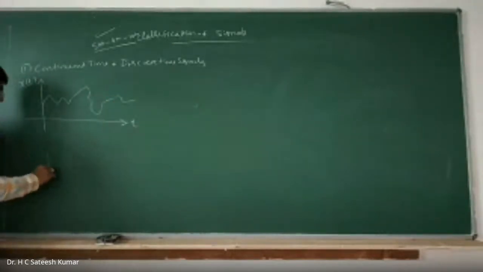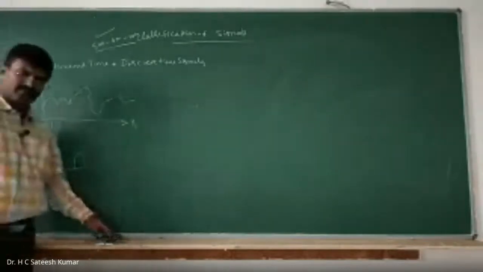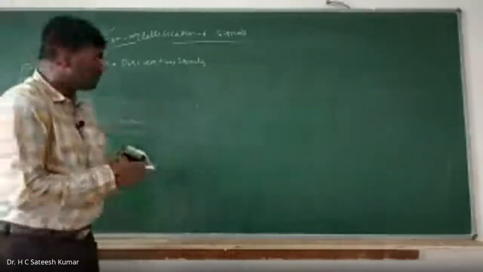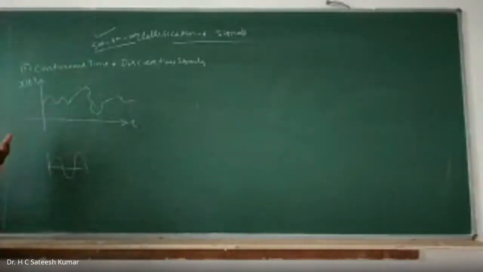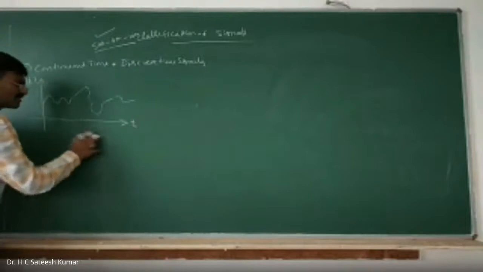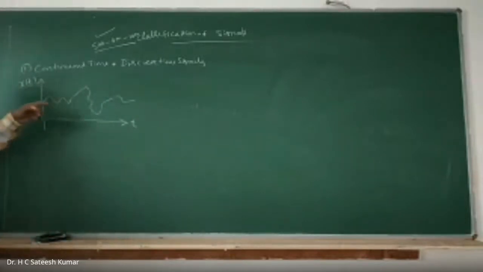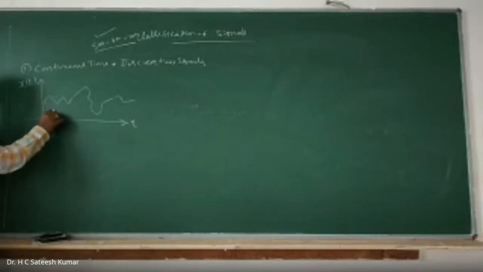Sir, this x of t, it should be a sine wave. Not necessarily. Your voice is not a sinusoidal signal. So therefore, don't think that it should be a sinusoidal signal. It can be any shape, because your voice is not a sinusoidal signal, or your ECG is not a sinusoidal signal. So therefore, this kind of signal, you see this, it is having some specific value you take at any point of time.